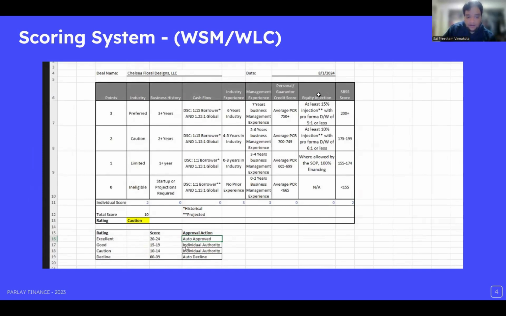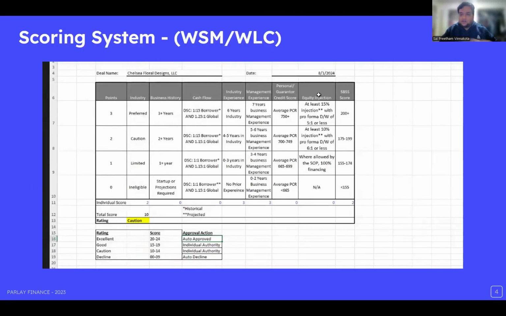But if it's either good or caution, then there's actually a person sitting there at Parlay who tries to manually check if the applicant is a good fit or a bad fit for that particular lender.